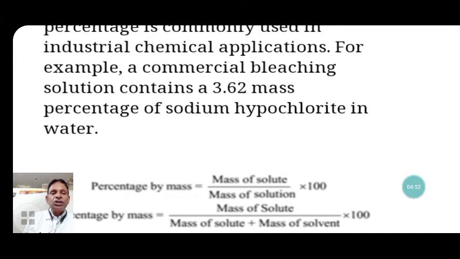Now, the mass of the solution is also calculated as the mass of the solid plus the mass of the solvent. If the mass of the solid plus the mass of the solvent becomes the solution, and the mass of the solid divided by the mass of solution is expressed in percentage, it is called the mass by mass percentage.